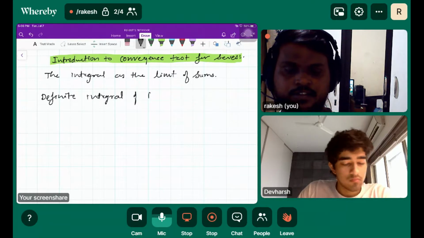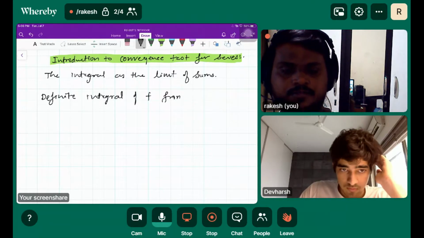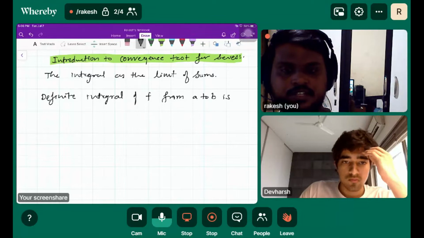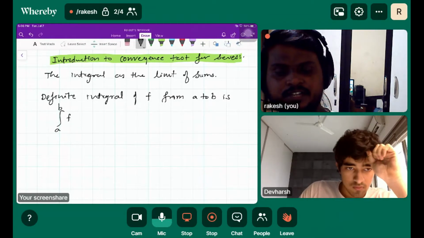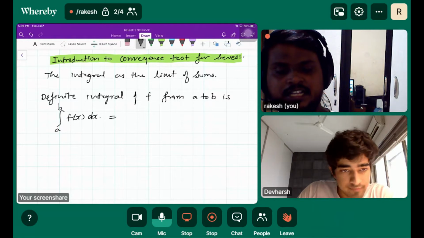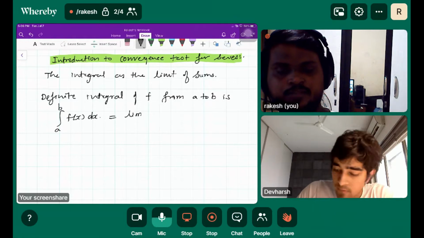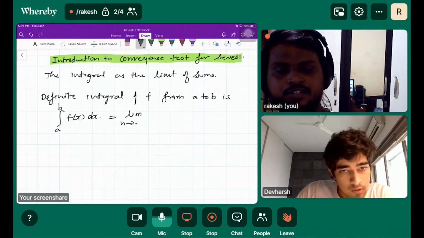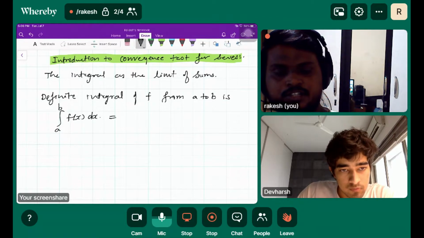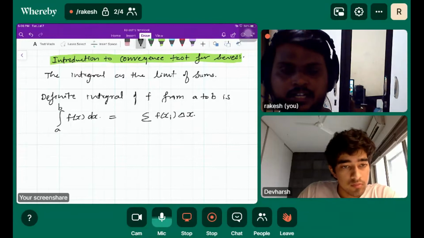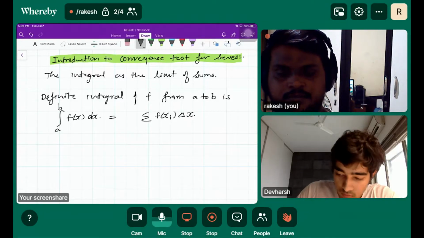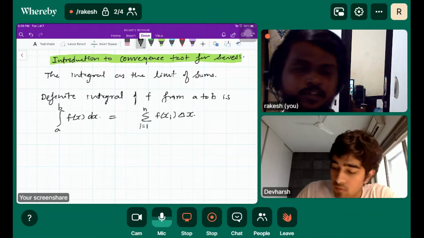The definite integral of f from a to b, how do we write that? Integral from a to b of f of x dx, and that is actually the limit as n tends to infinity of the summation of the areas of the rectangles, for i equal to 1 to n.